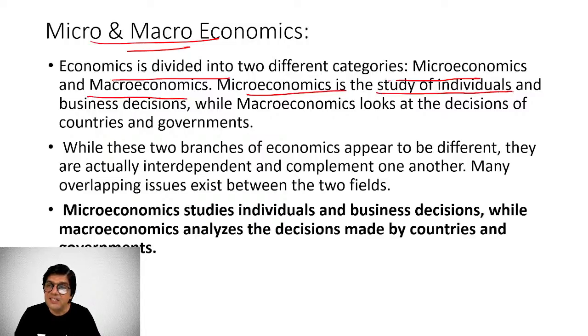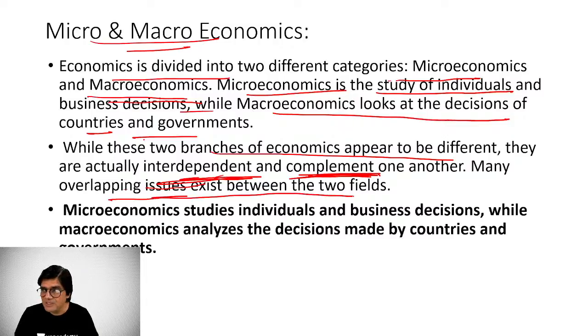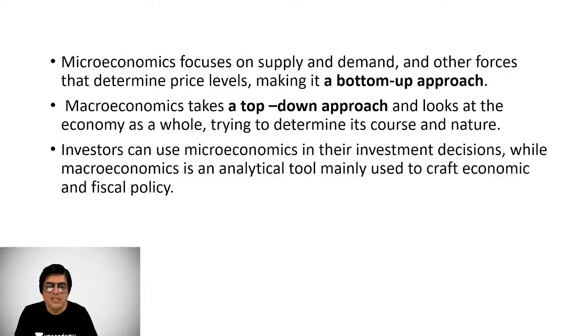Microeconomics is the study of individual business decisions, while macroeconomics looks at the decisions of countries and governments as a whole. Right. So these two branches of economics appear to be different, but they actually are interdependent and complementary to each other. Many overlapping issues exist between the two fields. Please remember that there is no watertight compartmentalization between the two. They are interdependent and complementary.